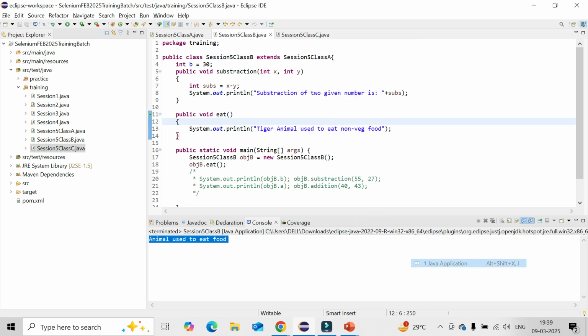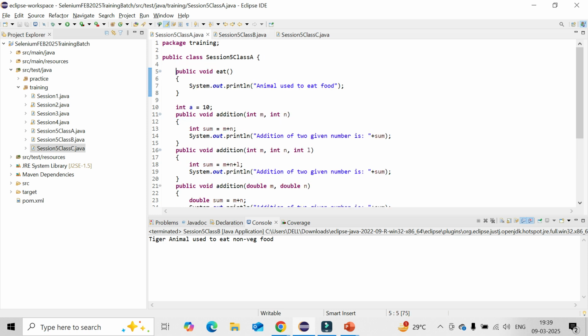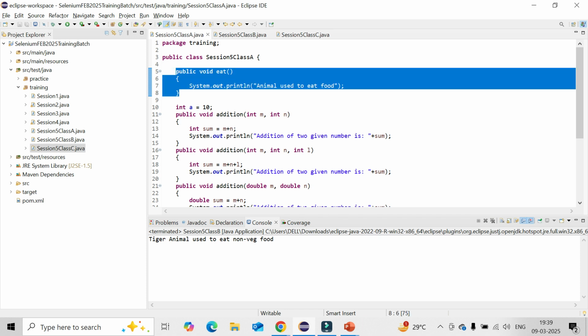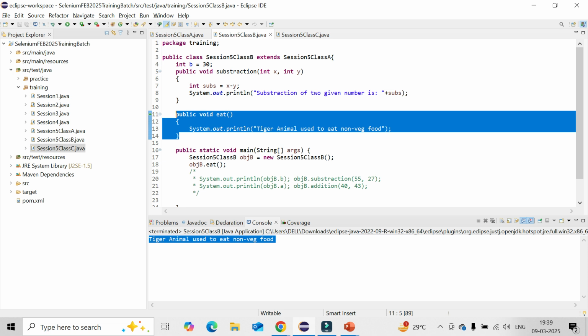What's happened now? You could see it is overriding the parent. This is not getting printed. Animal used to eat food is not getting printed. It is overriding the parent one. Instead of that, it is taking the child one. So that is the concept of method overriding. It is overriding the parent and taking the child.